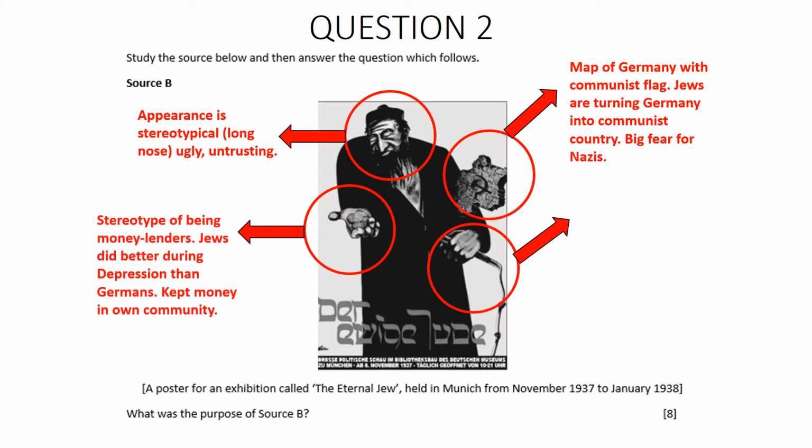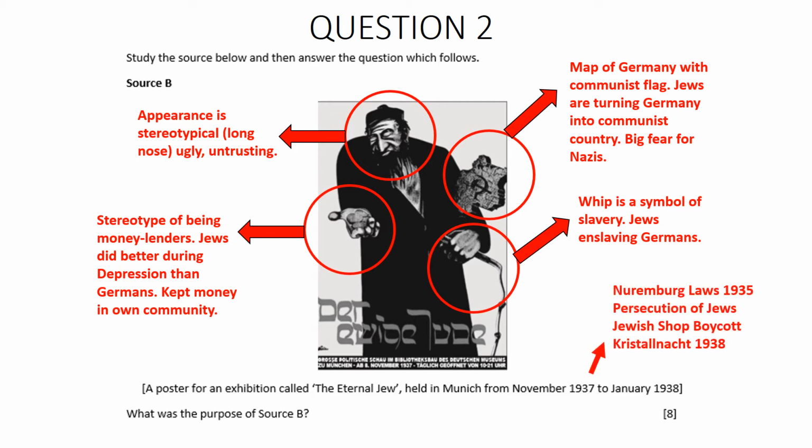We can see the stereotype of Jews being money lenders. We know that Jews did quite well during the Great Depression as they kept the money within their own community. And this angered a lot of Germans that they didn't see the same financial success. And lastly, the whip is a symbol of slavery. And this is saying that Jews are enslaving Germans.